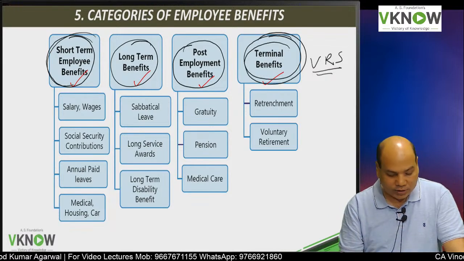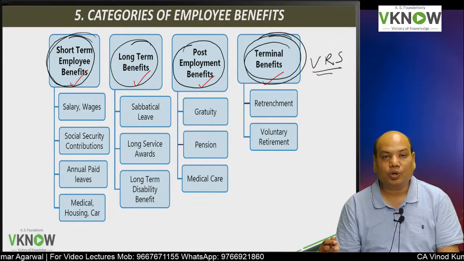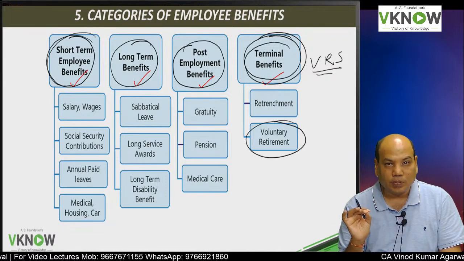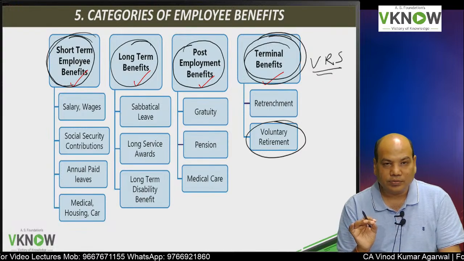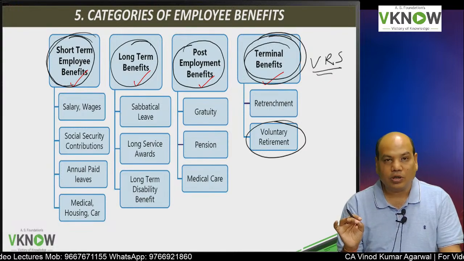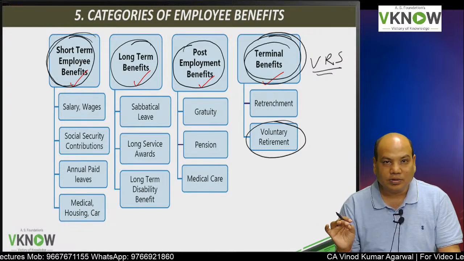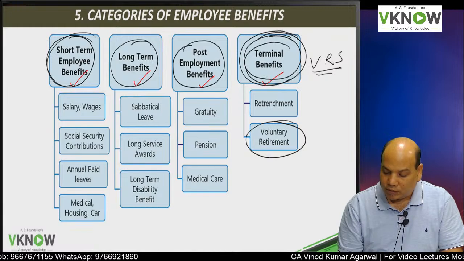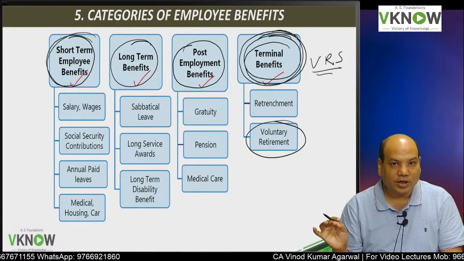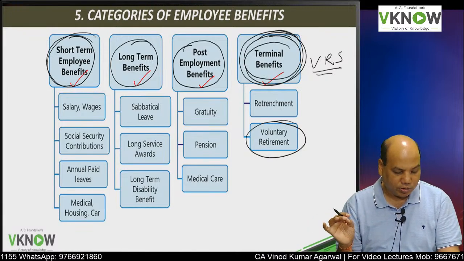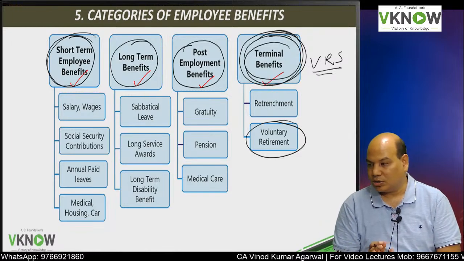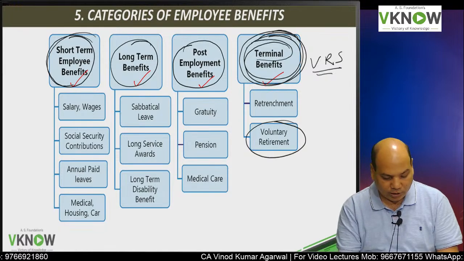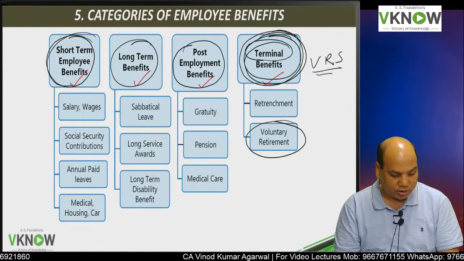The employer asks the employee to leave, or the employee may take voluntary retirement. Then there are certain compensation paid to the employee. Those compensation are called termination compensation, like voluntary retirement expense. So those will be covered under the 4th category of employee benefits, which we are going to call termination benefits or terminal benefits.